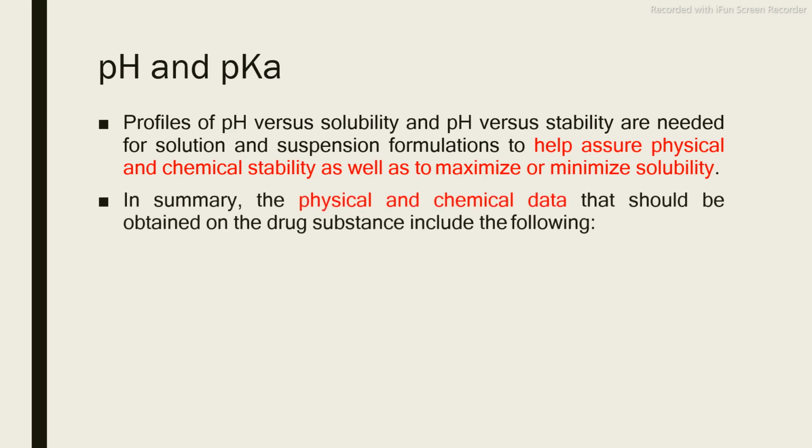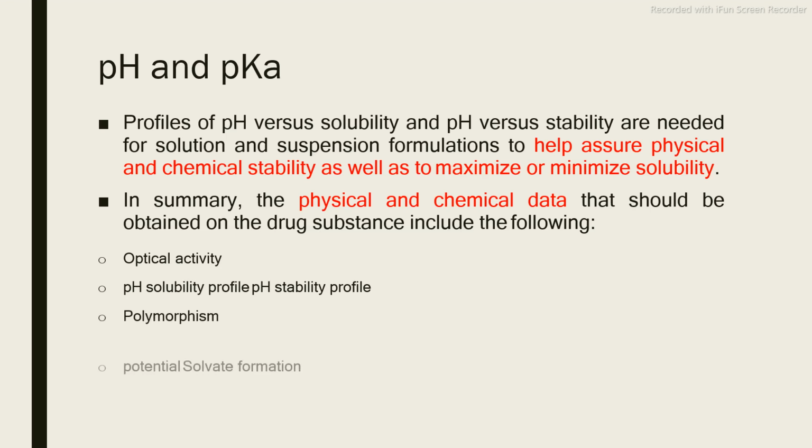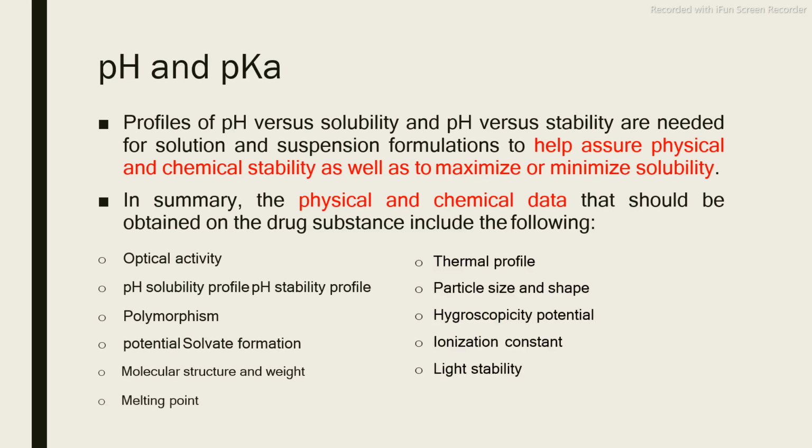Then the physical and chemical data to be considered before final parenteral preparation, apart from pH and pKa, are other physicochemical data: optical activity, pH solubility profile, pH stability profile, polymorphism, potential solvate formation, molecular structure and weight, melting point, thermal profile, particle size, shape, hygroscopicity, ionization constant and the light stability.